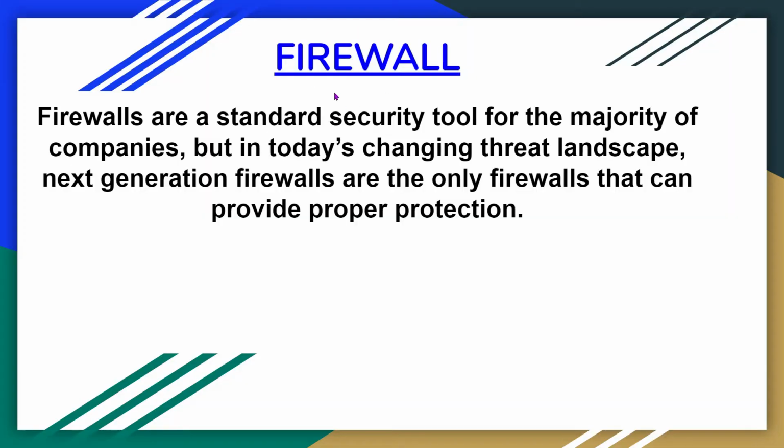So why do we use firewalls? Basically, firewalls are used for protecting our system from the external environment. This is very similar to our home walls, as our home walls are used for protecting us from the external environment. Similarly, firewalls are also used for protecting us from the external environment. Firewalls are a standard security tool for the majority of companies, but in today's changing threat landscape, next generation firewalls are playing a very important role in protecting many companies because they are more powerful than normal firewalls.